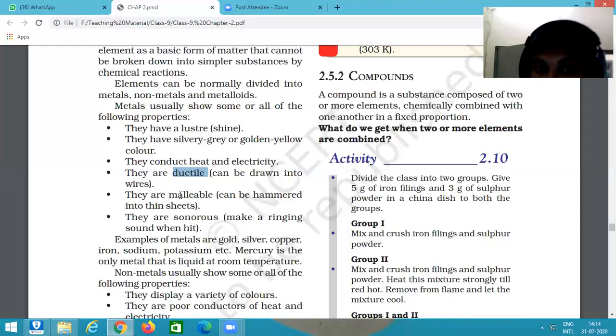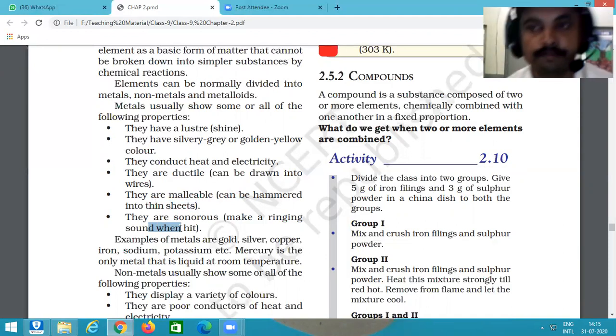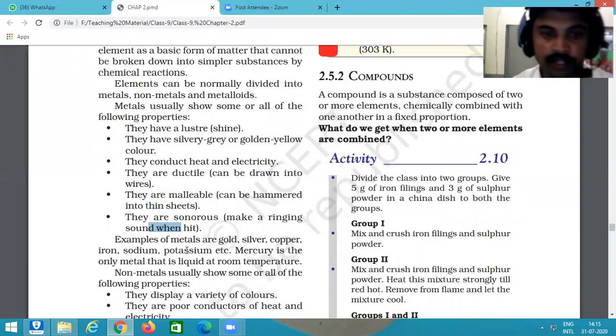And they are malleable. Malleable means the property of a metal that it can be converted into thin sheets. After beating with a hammer, we are able to convert a metal into a sheet. This property is called malleability. They are sonorous, which means the sound producing property. They make a ringing sound when hit. When we hit a metal, it produces sound. Okay, so it is another property of metals.